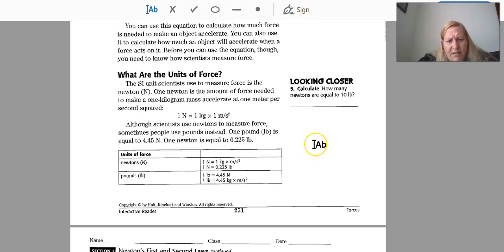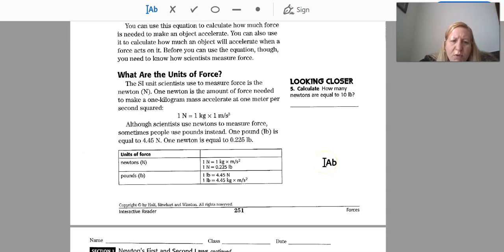What are units of force? The SI unit scientists use to measure force is the newton. 1 newton is the amount of force needed to make a 1 kilogram mass accelerate at 1 meter per second squared. So look at this. Newton equals kilogram times meter per second squared. So if you see kilogram times meter per second squared, you know that it's the same thing as a newton.